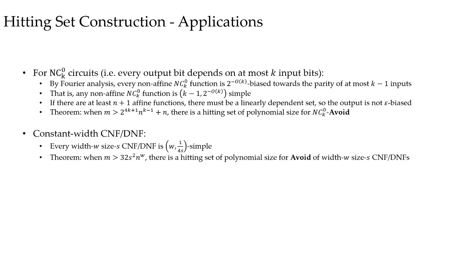In this setting, when m is larger than omega of n to the k-1, any epsilon biased set is a hitting set for Avoid. The second result is about constant width CNF/DNF. Suppose the width is W, and if m is larger than omega of n to the W, any pairwise independent set will be a hitting set for Avoid.